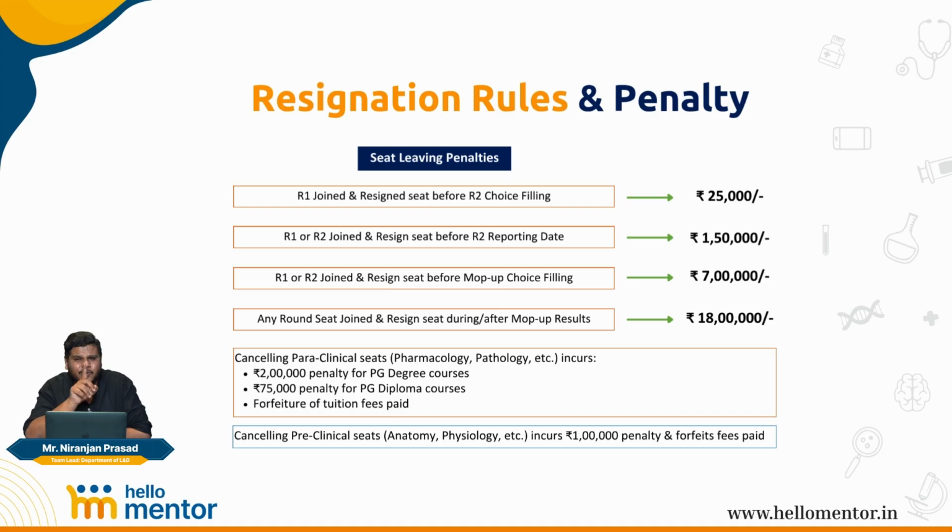Now remember, you cannot just avoid it by not reporting to the college. Why? Because in the second round of counselling, your documents are with KEA. So at any point in time, you might not want the college, you might want your documents back. So you'll have to be very, very particular about how you're taking up a seat or how you're leaving a seat within the Karnataka state, because Karnataka is very, very particular about the same. Now, just in case, let us say you figure out a way to leave it, Karnataka will initiate legal action, as we've seen in the UG setup. Candidates who got an engineering seat, almost 500 candidates did not join, and then KEA is planning to initiate legal action against them. So you'll have to be very, very particular about how you're going to be participating in the Karnataka State Quota Counselling.